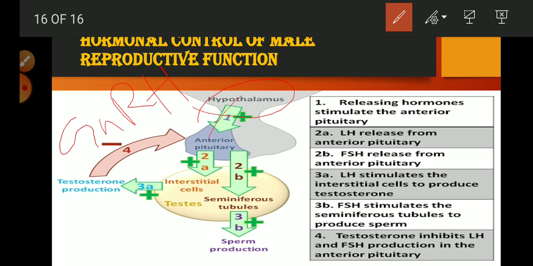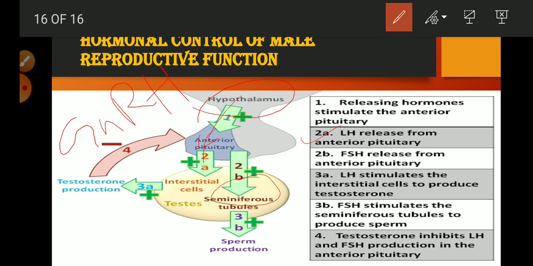GnRH released from the hypothalamus is the trigger to release other hormones from the anterior pituitary. It stimulates the anterior pituitary to release follicle stimulating hormone as well as luteinizing hormone. Luteinizing hormone affects the interstitial cells of the testis, and FSH released from the anterior pituitary affects the seminiferous tubules.